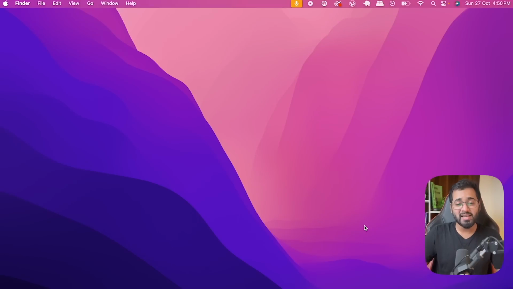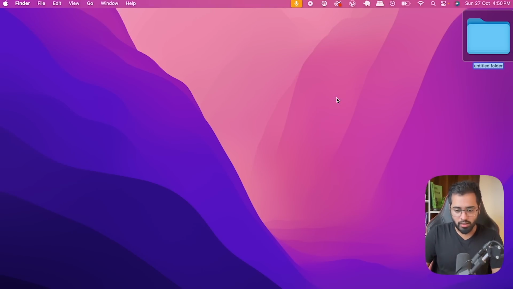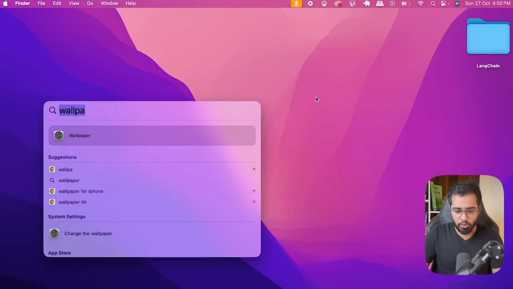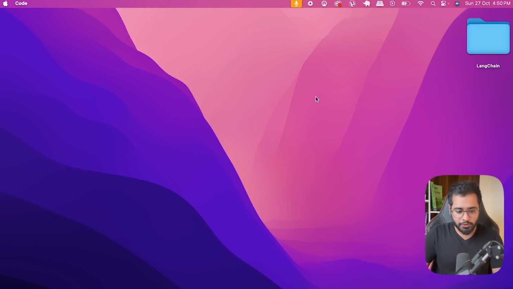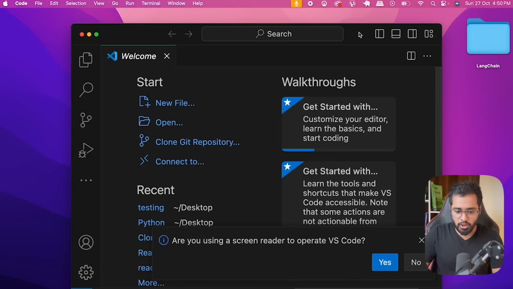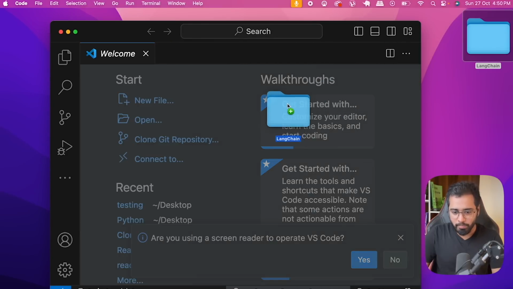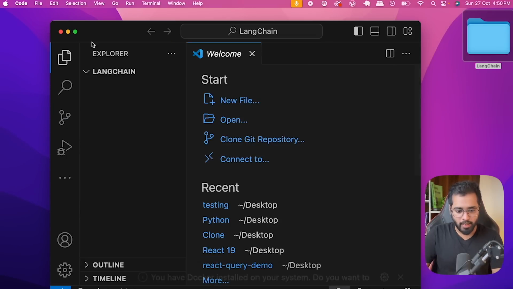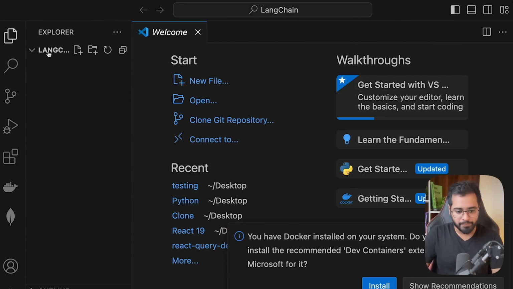Alright, so in this section, let's actually set up our development environment. So I'm going to create a folder called LangChain. And I'm going to open this folder in my Visual Studio Code. So to do that, you can simply open Visual Studio Code and drag and drop this folder inside of it. And you can see that it's been opened right here, right?